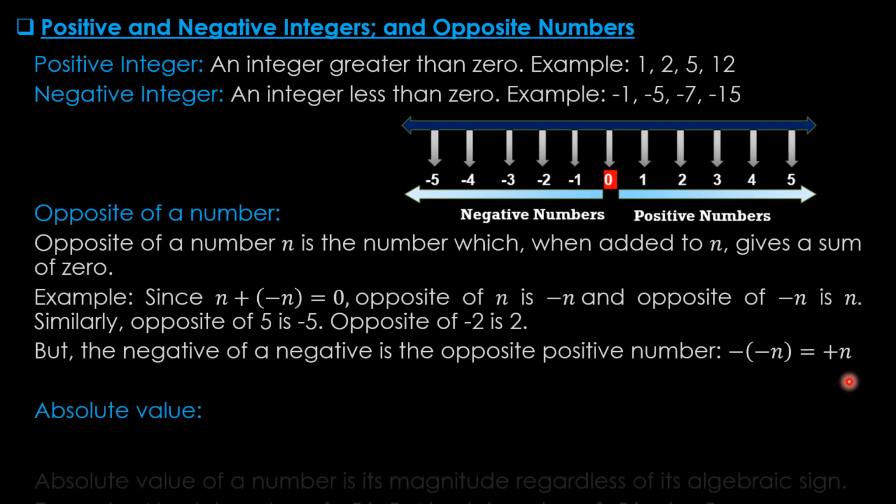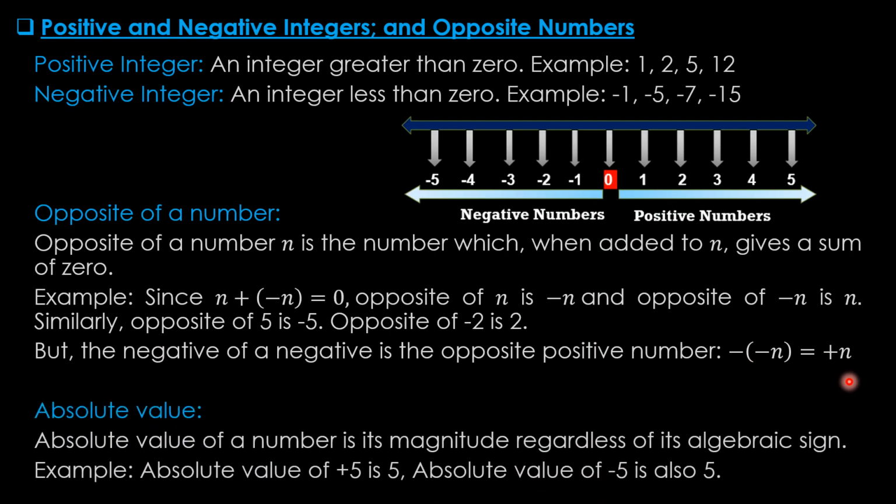Absolute value. Absolute value of a number is its magnitude regardless of its algebraic sign. Example, absolute value of plus 5 is 5. Absolute value of minus 5 is also 5. So we just disregard the sign to get the absolute value of any number.